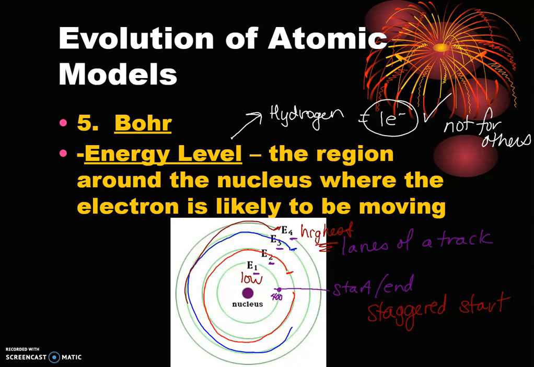It's always very interesting to see how this stuff applies to our everyday lives, because the lowest amount of energy is going to be closest towards the infield of your track, and then the highest energy would be out here. If the person out here in lane 4 or on our typical track out in lane 8 started here, they would be running more than 400 yards. Okay, so you have to be very careful about that.